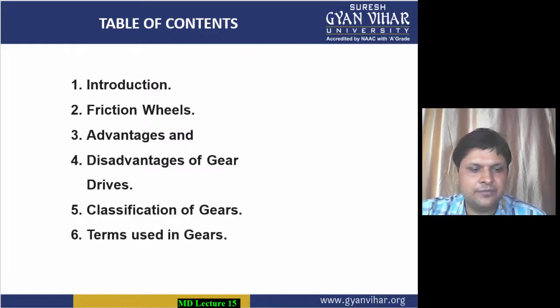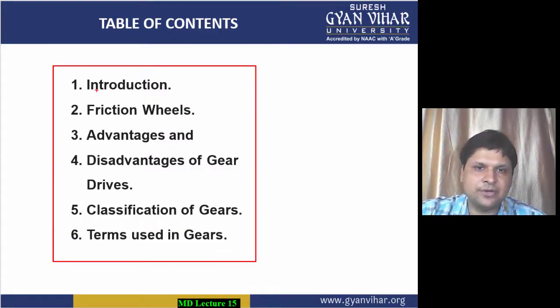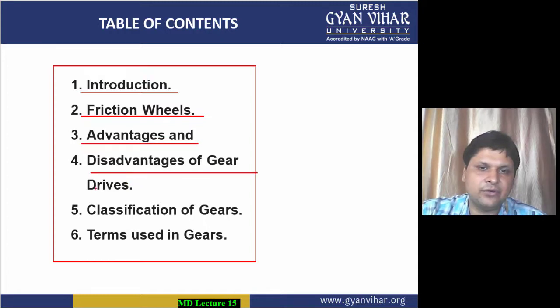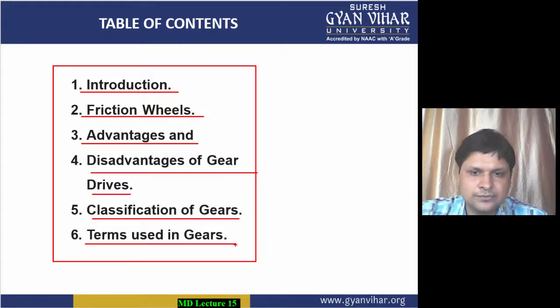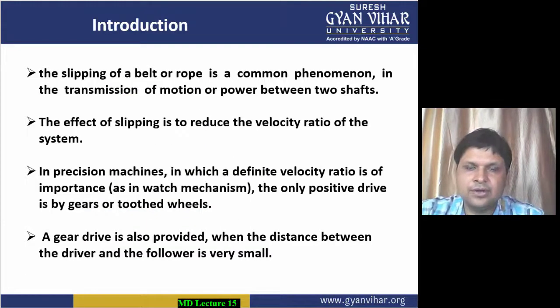These are the table of contents we are going to discuss. First is the introduction part, where we will discuss the use of gears and the function of gears. Then what is friction wheel or the friction circle. Then the advantages and disadvantages of gear drive. Then we will classify different types of gears. Lastly, the terms which are used in gears. So let's move into the introduction part.